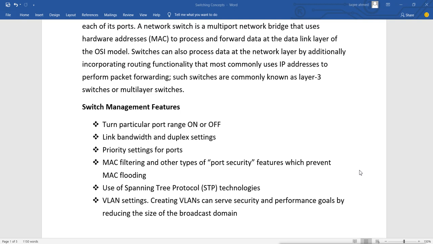We will see these VLANs in detail. We will see the spanning tree protocol in detail. We will see the port security in detail. We will see these things because these are management features, and we are here to learn the management of switches.